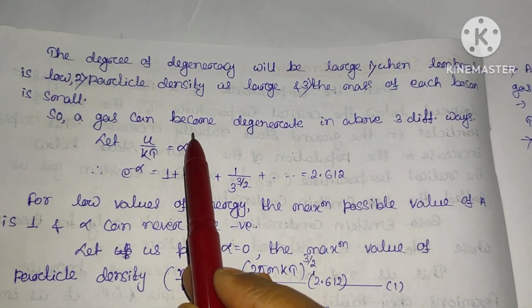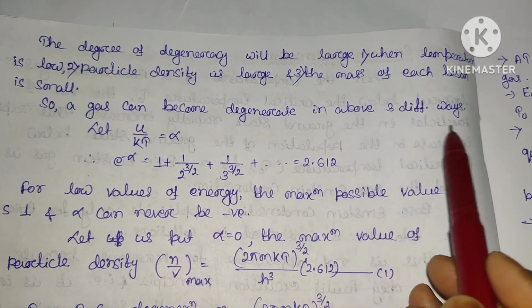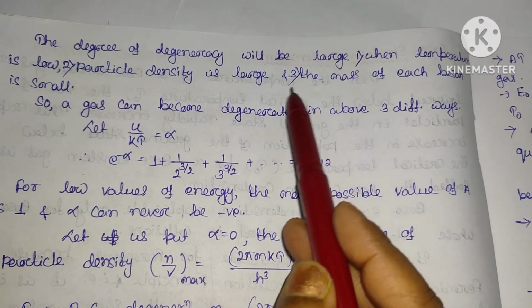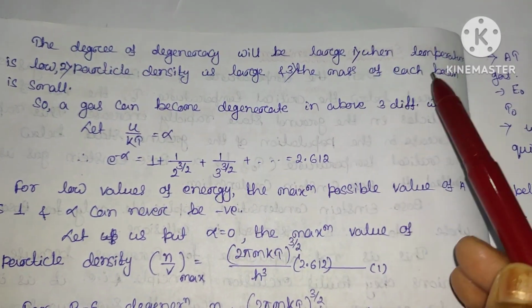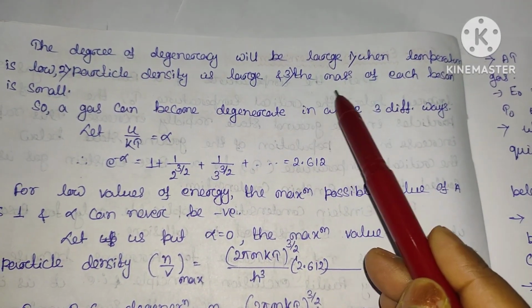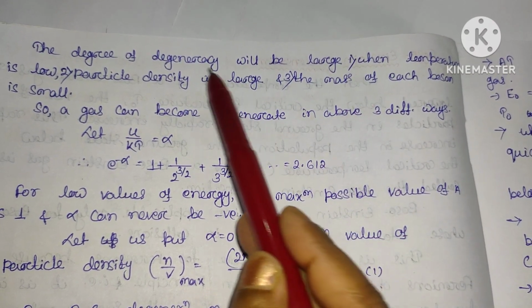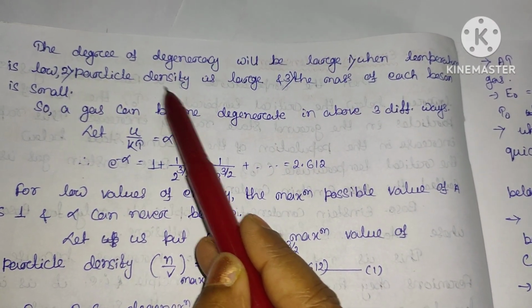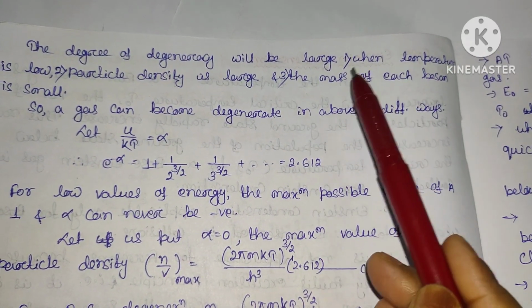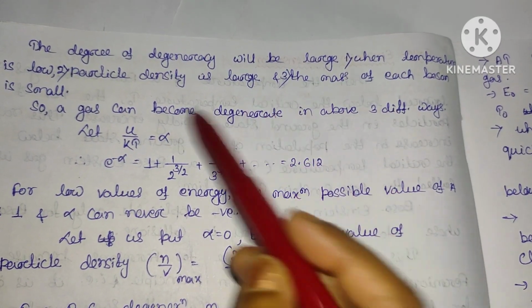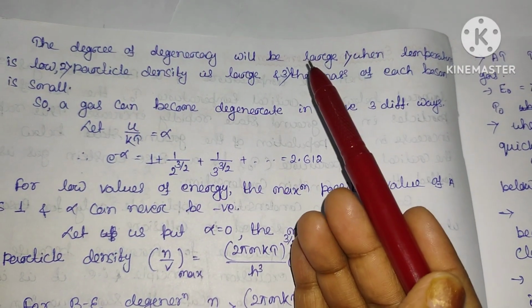So we can say that this is the property. A gas can become degenerate in the above 3 different ways. If I want to increase the degree of degeneracy, then I may decrease the mass, I may increase the particle density, or I may lower the temperature. So these are the 3 different ways in which we can change the degree of degeneracy.